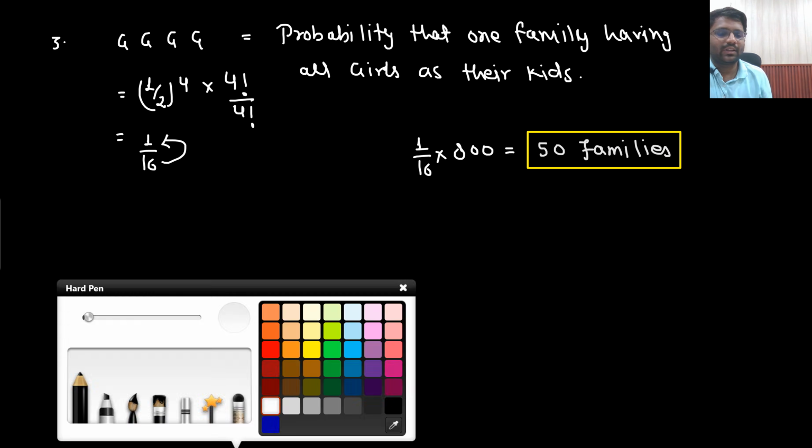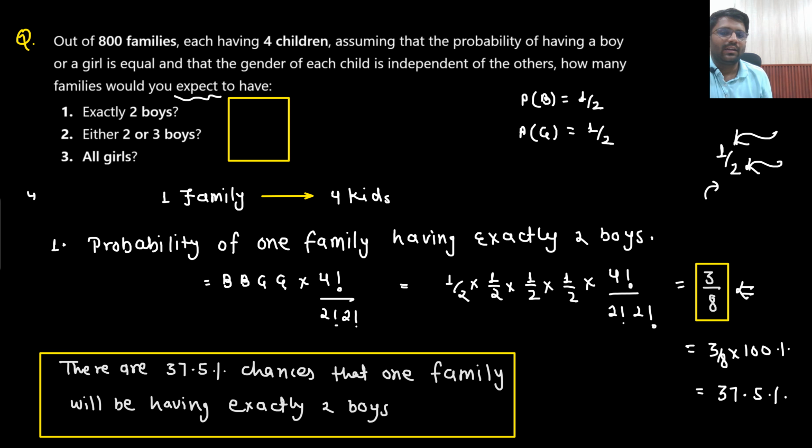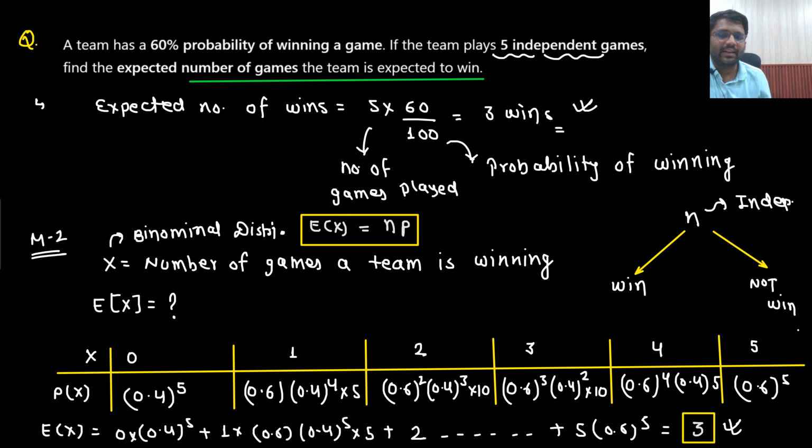So whenever in the question it is asked to find the expected number, then always our target would be that we will find out for one. Then we can generalize. The same thing that we did in the question of the expected number of games a team will be winning.